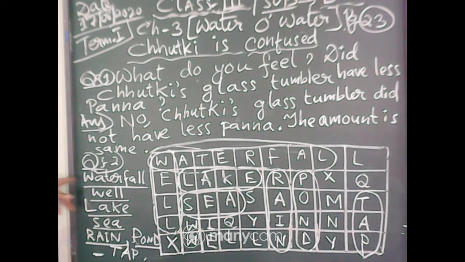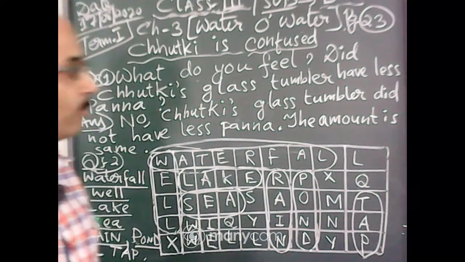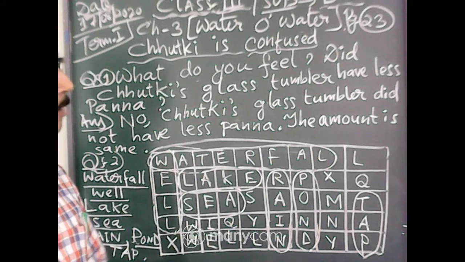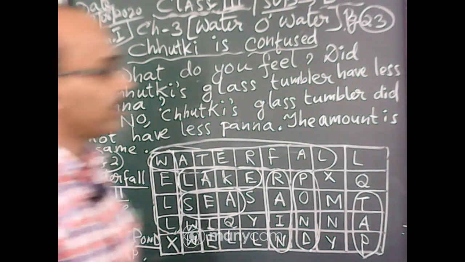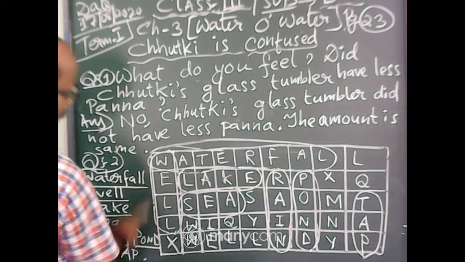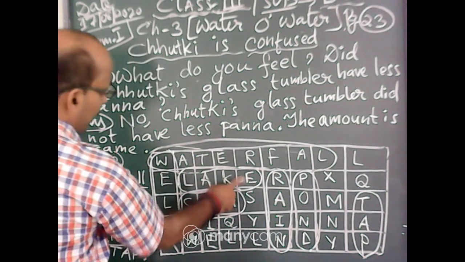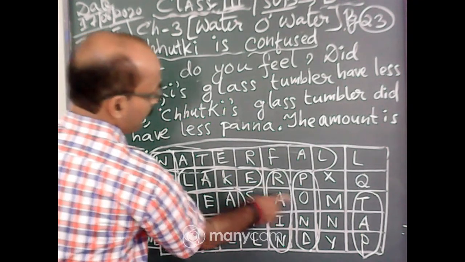See waterfall. We will only circle one well. Why would we circle two wells? Only 7, you have to find them. I have written here waterfall, well, lake, sea, rain, pond, and tap. Okay. See waterfall, well, this side well, left side, lake, sea, rain, pond, tap.